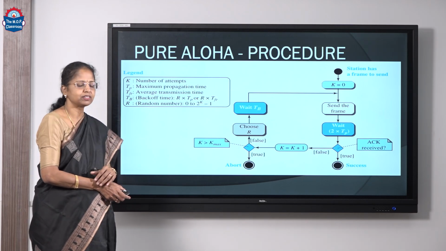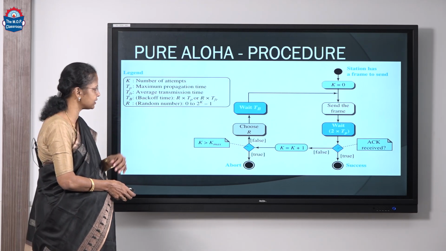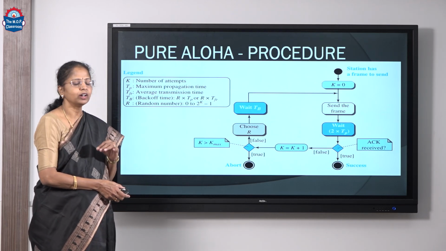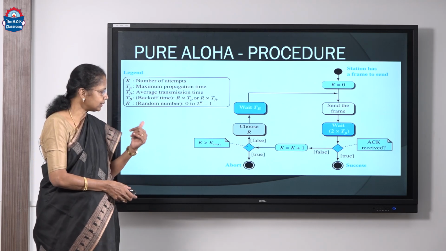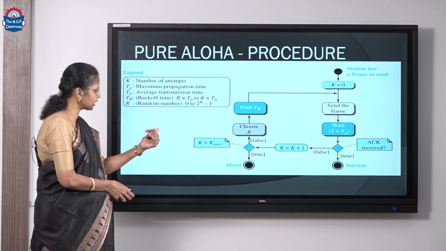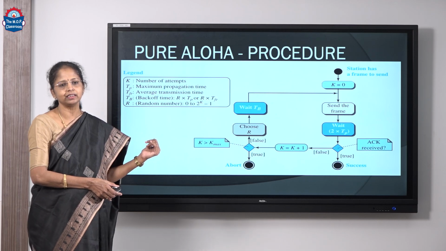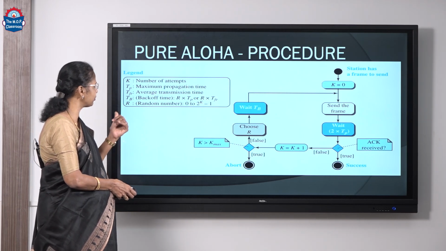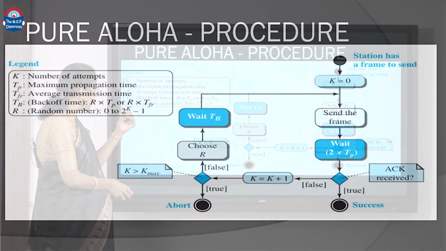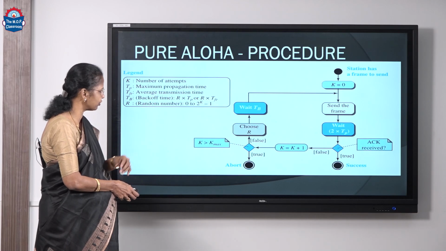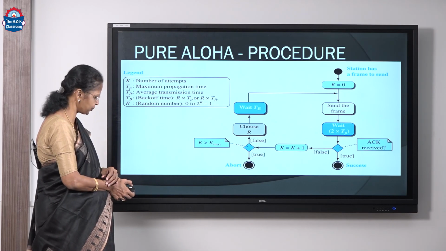To start with, when a station has a frame to send, initially K is set to 0, it sends the frame and waits for a time 2 times TP for acknowledgement. If it has not received an acknowledgement by then, it goes for retransmission: it increments K, checks whether K has not exceeded K max, and waits for a back-off time given by R times TP. R is a random number generated and TP is the propagation time. Once that time is over, it transmits again. So, this is pure Aloha.